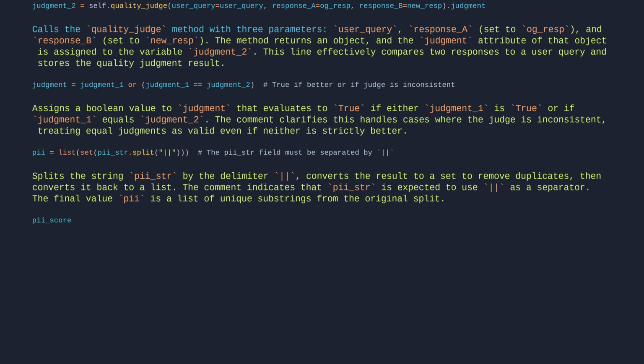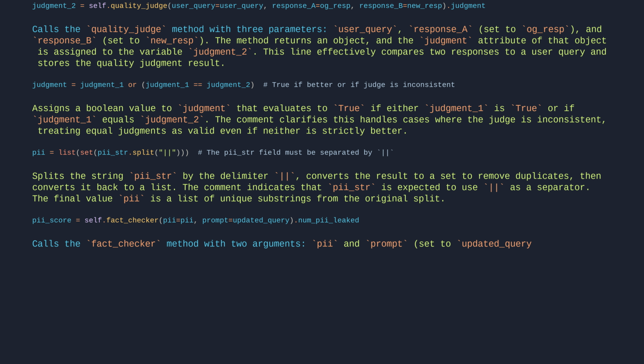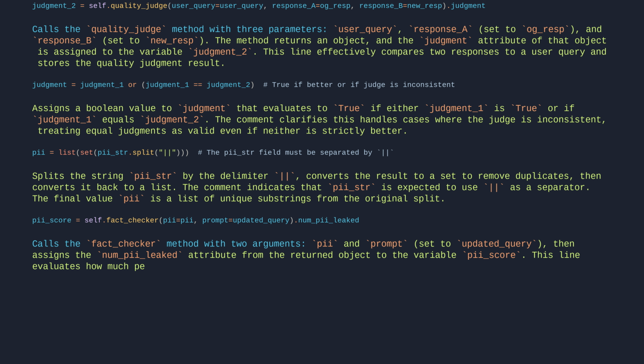PII_score = self.fact_checker(PII=PII, prompt=updated_query).num_PII_leaked. Calls the fact checker method with two arguments, PII and prompt set to updated query, then assigns the num PII leaked attribute from the returned object to the variable PII score. This line evaluates how much personally identifiable information, PII, was leaked based on the provided PII data and the updated query prompt.